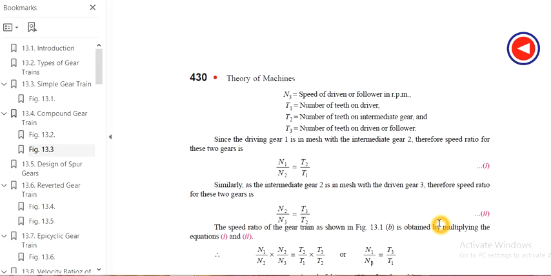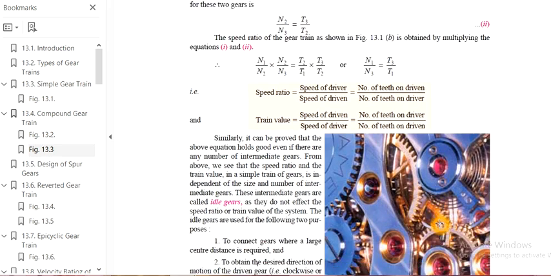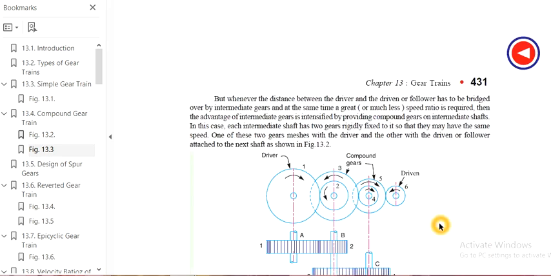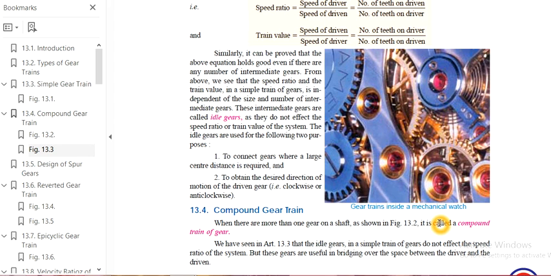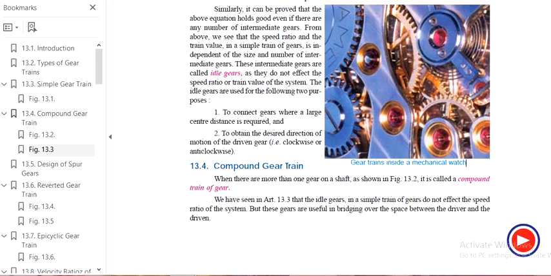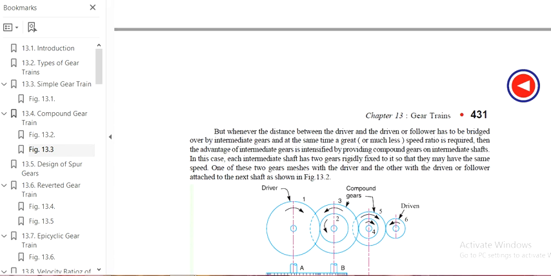Then in the case of compound gear, a compound gear is nothing but when there is more than one gear on a shaft. A simple gear is one gear on one shaft. Here the compound gear is one shaft having a greater number of gears, which is called a compound train of gears.